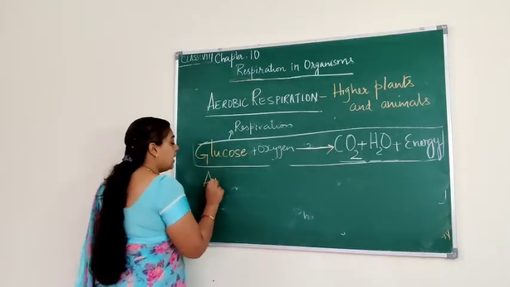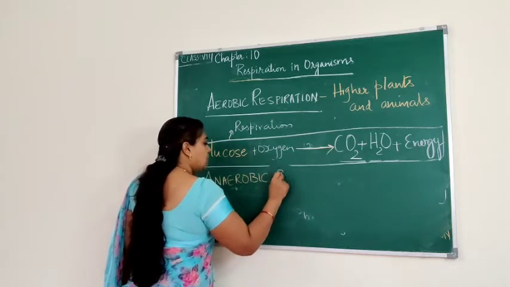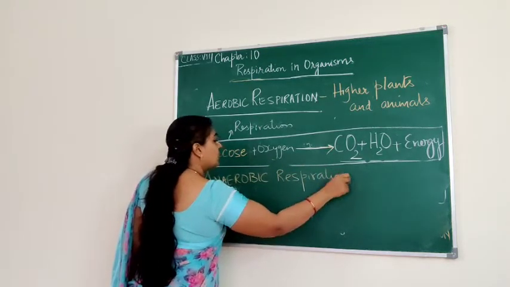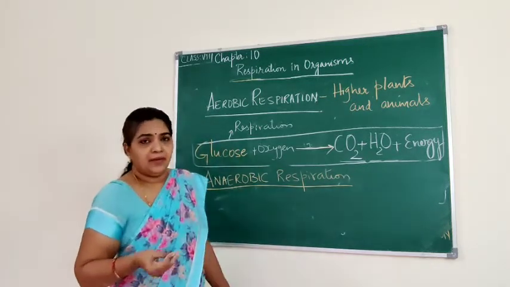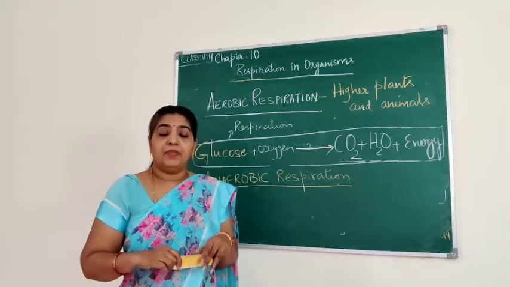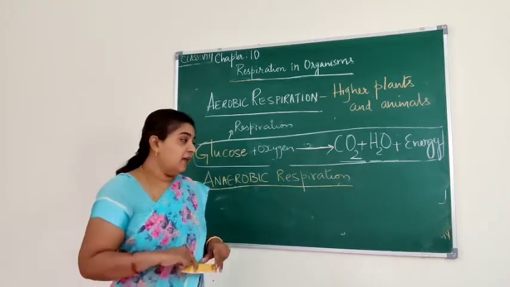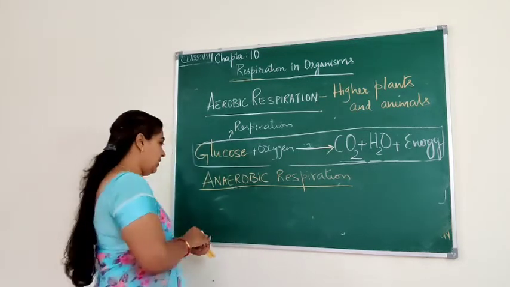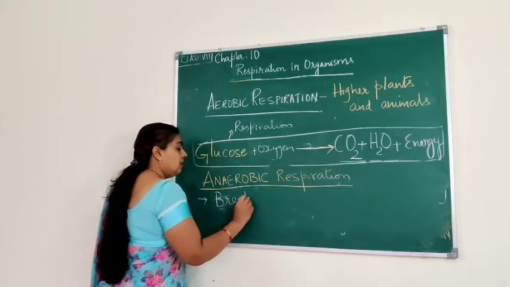And let us see what anaerobic respiration is. In some organisms, like unicellular organisms, or bacteria and yeast, they break down the food in the absence of oxygen. That type of respiration we call anaerobic respiration. So what is anaerobic respiration? It is breakdown of food.